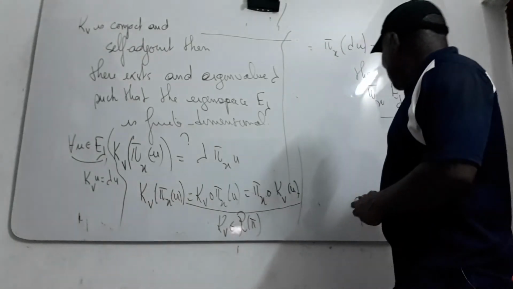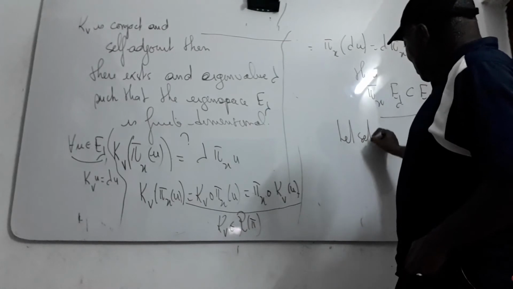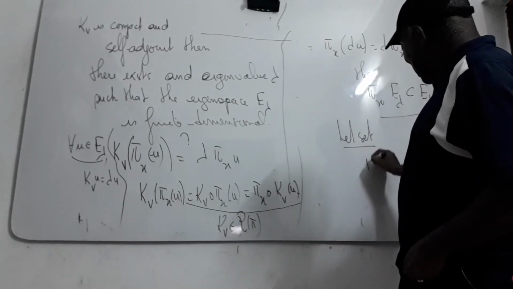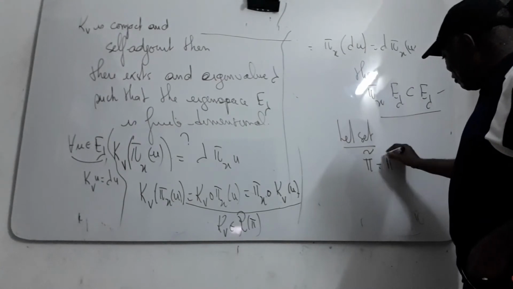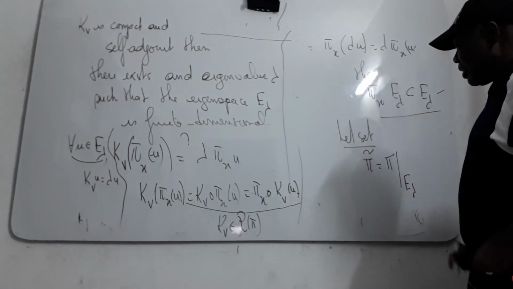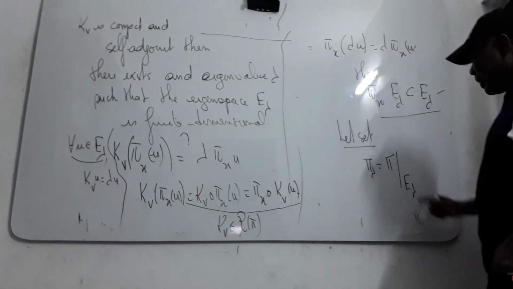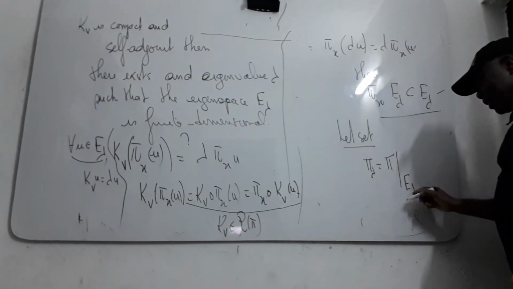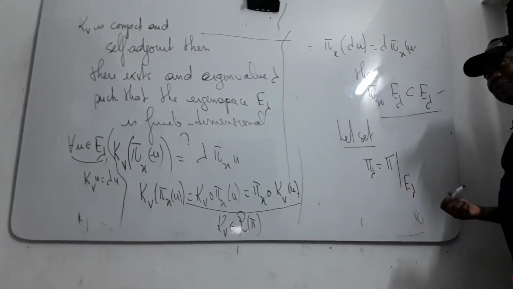Let's set pi lambda to be the restriction of pi to this space, because it is invariant.